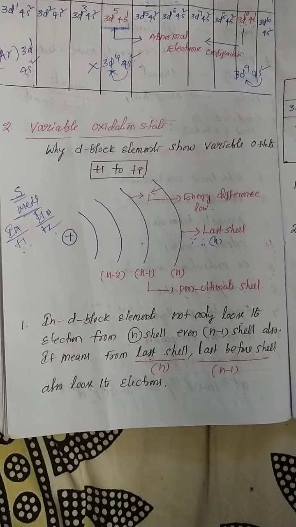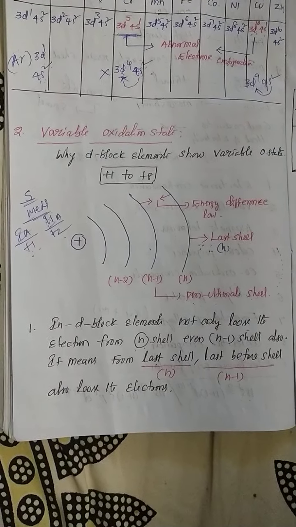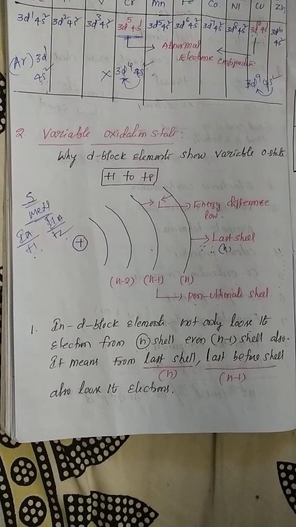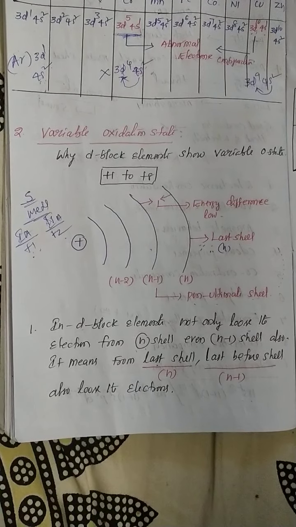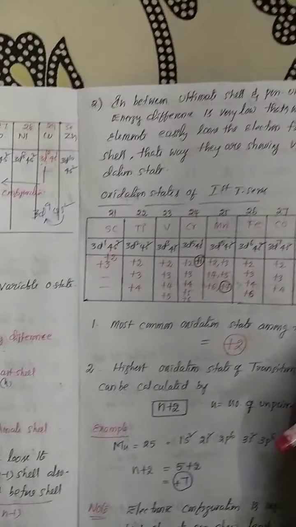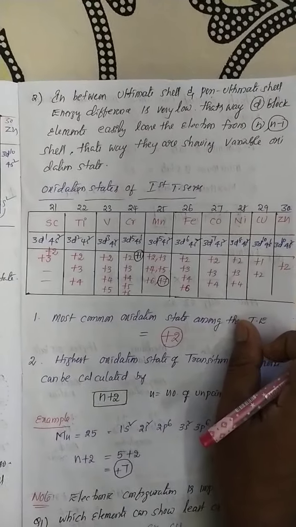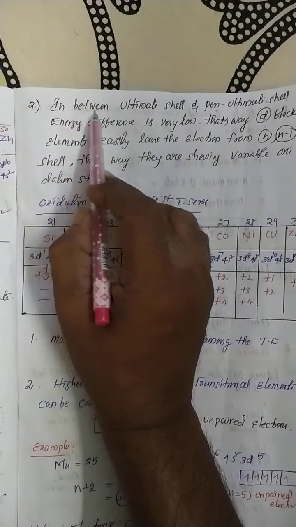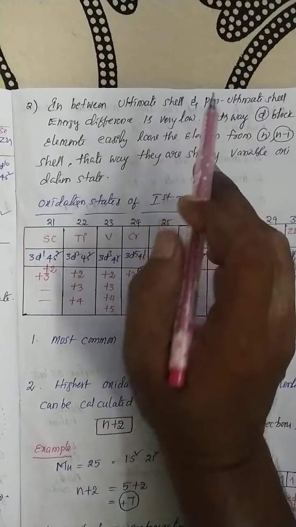In the d-block elements, electrons are lost not only from the outermost orbit but also from the orbit before the outermost. And there is one more reason for variable oxidation states. Between the ultimate shell and the penultimate shell, the energy difference is very low.